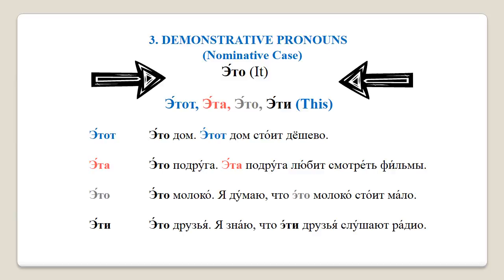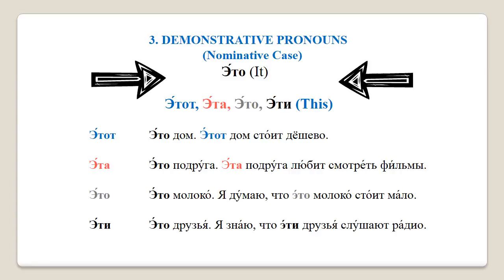Now, in the last section of this lecture, we will deal with what we call demonstrative pronouns or words such as this. Now, we have seen the word это, which stands for it before, and we've used it in questions such as what is it? Что это? Now, what happens when you want to specify that you are talking or are interested in a particular object? Not just any car, for instance, but this car. In such cases, we use demonstrative pronouns that get their name from demonstrating a particular object.